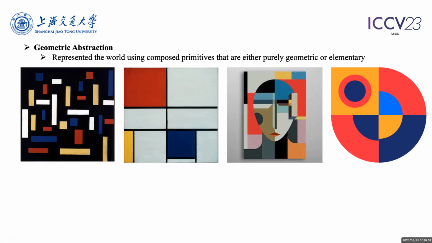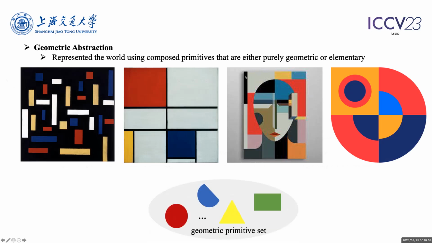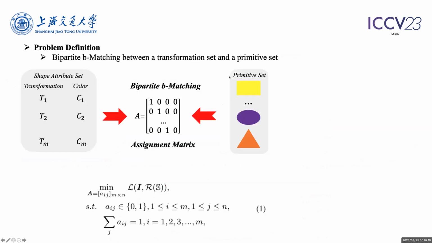This work explores a novel deep learning-based image geometric abstraction paradigm based on assembly out of a pool of predefined simple parametric primitives like triangle, rectangle, circle, and semicircle, facilitating controllable shape editing in images.